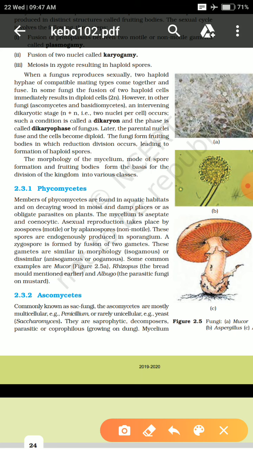Also, some of them can be found as obligate parasites on plants. What is an obligate parasite? See, parasites are of different types.